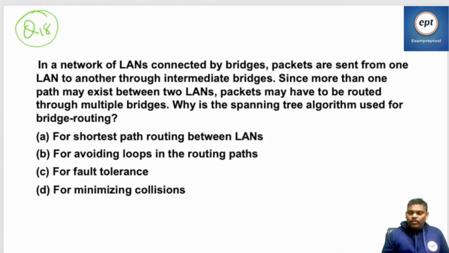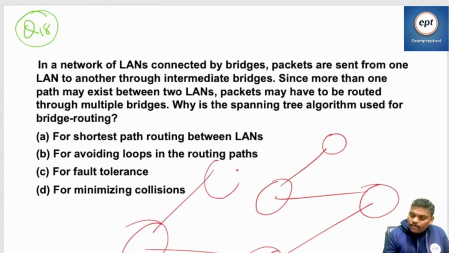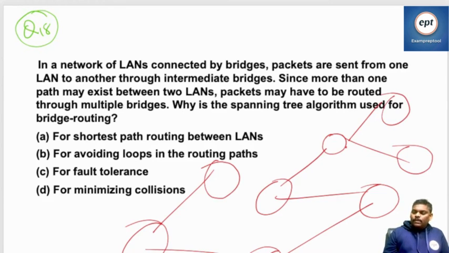Everyone knows, it is a tree. In the spanning tree, there is no cycle. So avoiding loops in routing paths.